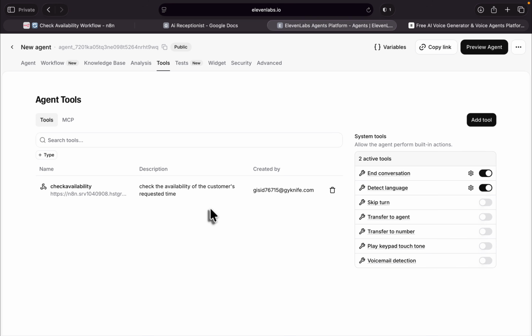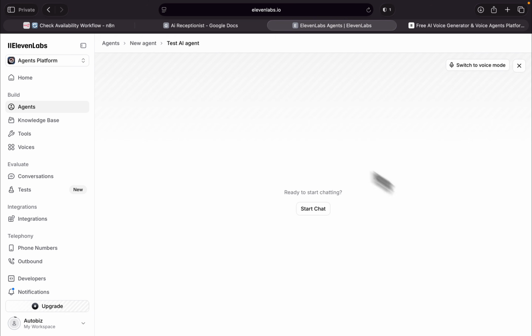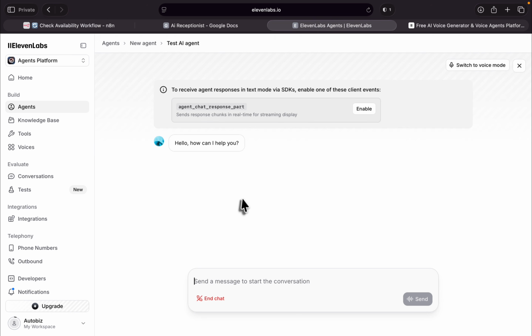And now let's actually test the agent. Go to preview agent. We can actually call the AI agent. We can have a voice chat. However, I want to change this to chat mode because first of all, it's faster and also it doesn't take me many tokens. However, at the end, we're going to have a voice chat with the agent.